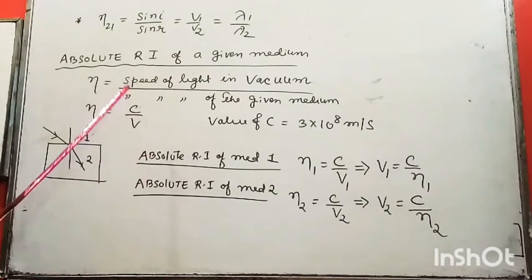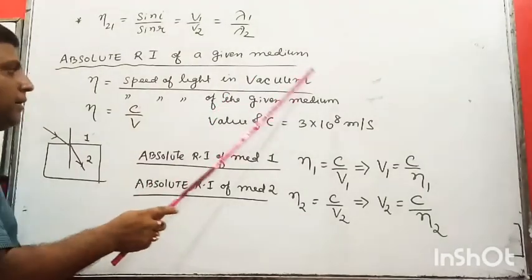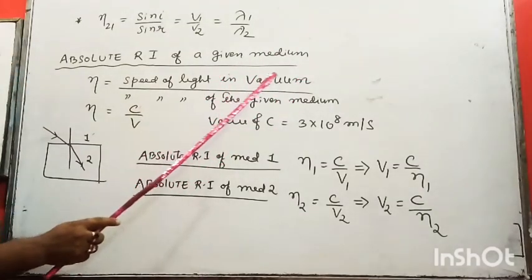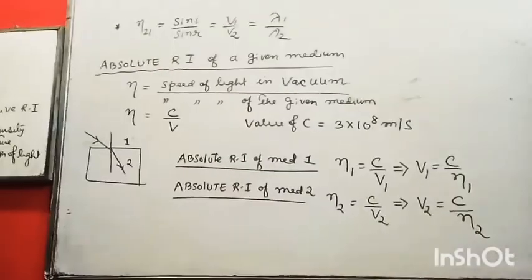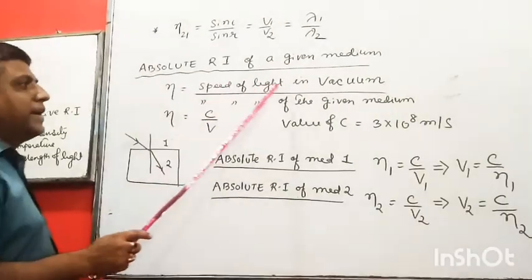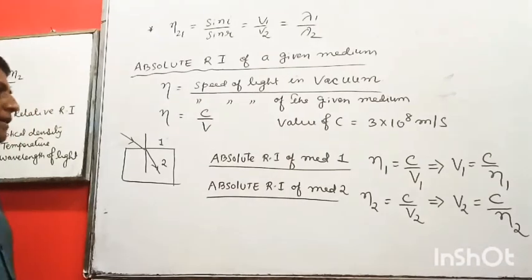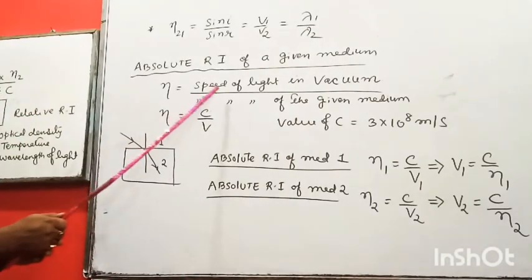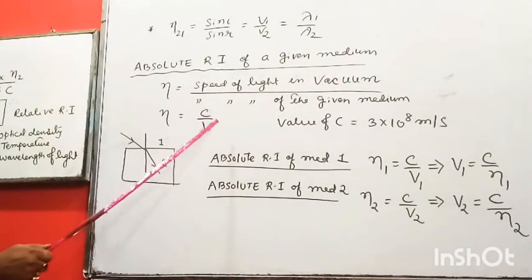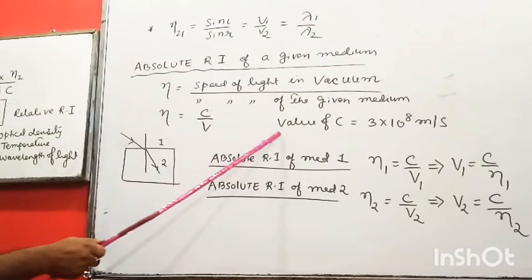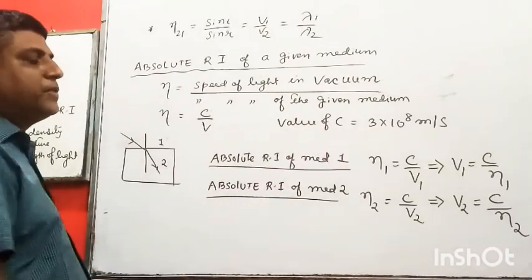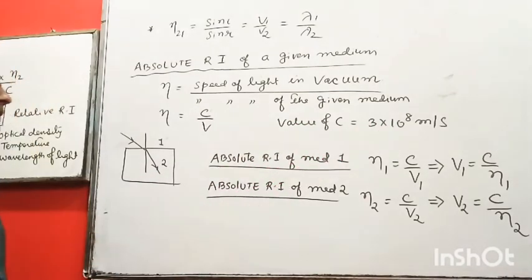So what you have to write? Speed of light in vacuum, speed of light in diamond. Absolute refractive index of glass, speed of light in vacuum, speed of light in glass. Okay? Here, speed of light in vacuum is c and this is obviously v, and value of c is what? 3 into 10 to the power 8 meter per second.